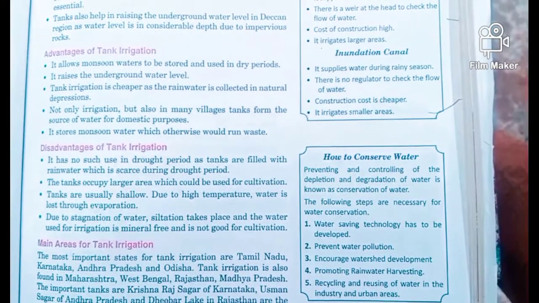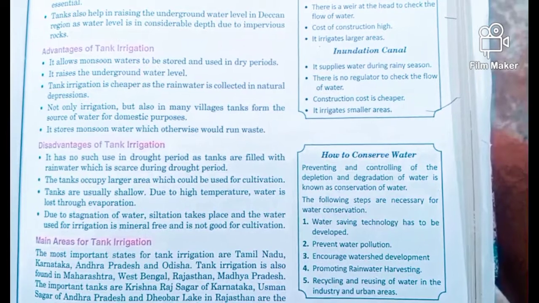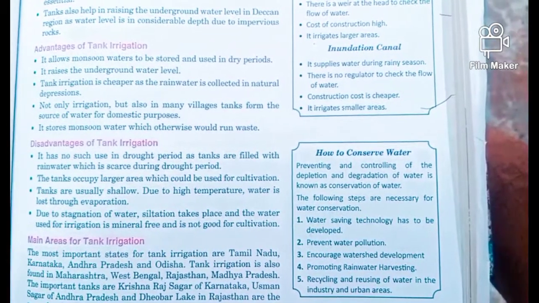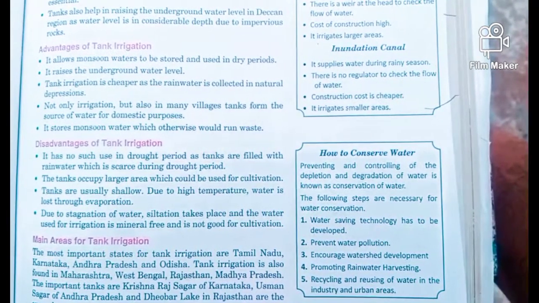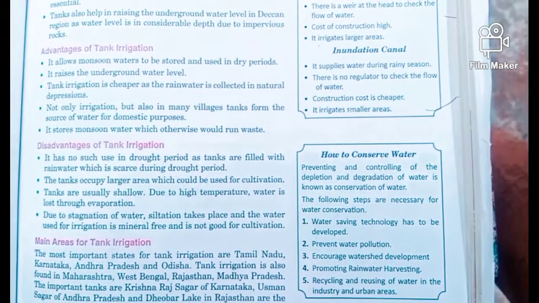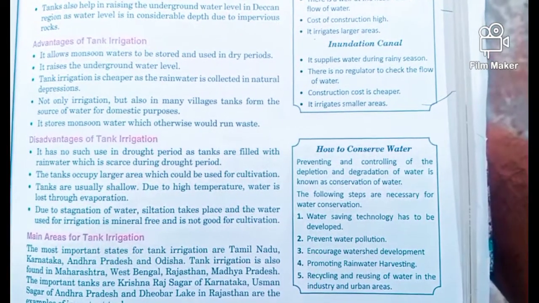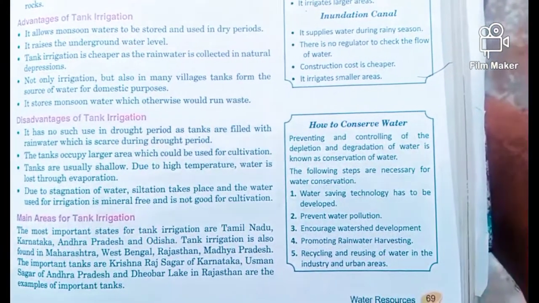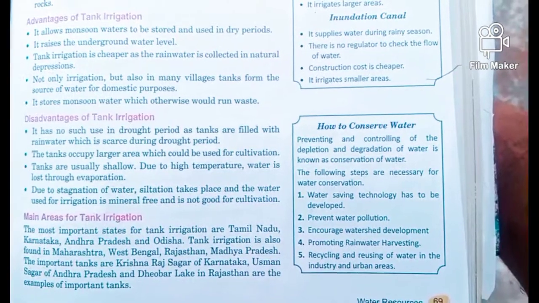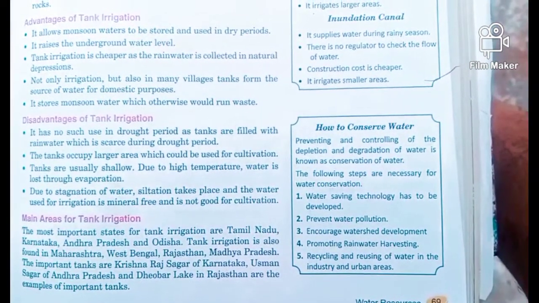Next, they occupy a very large area, and this large area could be used for cultivation. And the next important point, the tanks are usually shallow, not very deep. In South India we already learned that there is very high temperature, and due to the high temperature most of the water can easily evaporate.